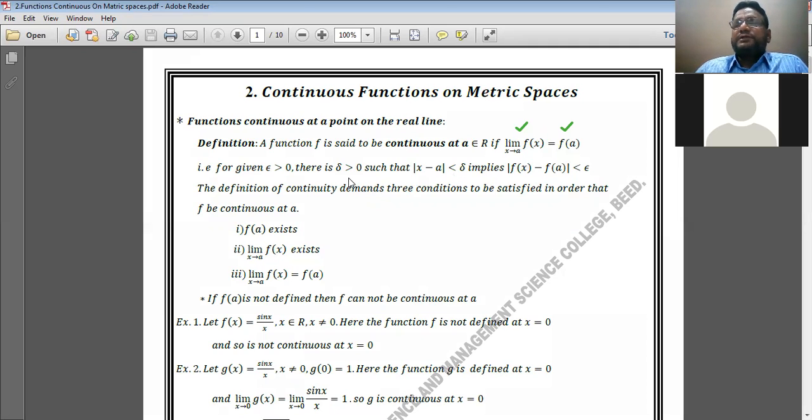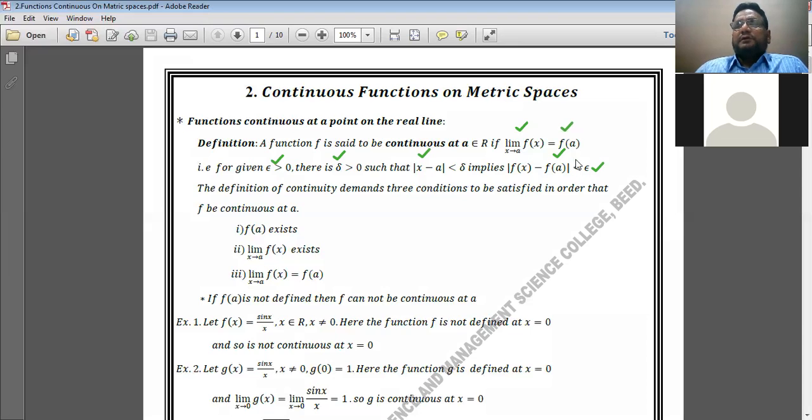We know the epsilon-delta definition of limit: for a given epsilon greater than 0, there exists a delta greater than 0 such that mod of f of x minus f of a is less than epsilon whenever mod of x minus a is less than delta. This is another meaning of continuity of a function at a point.